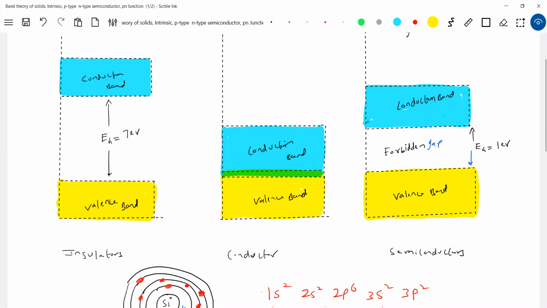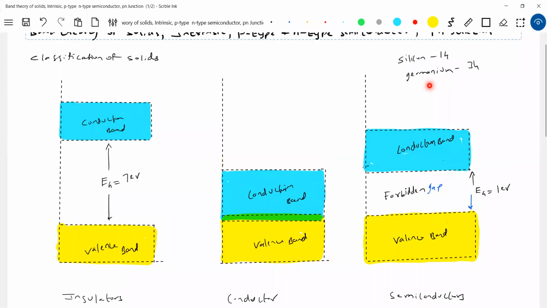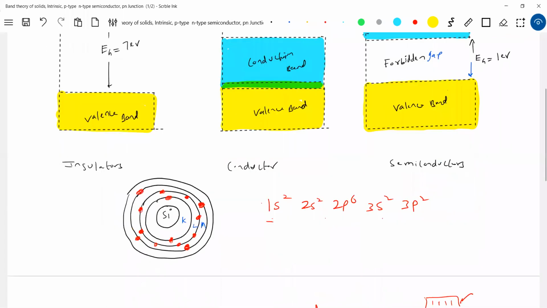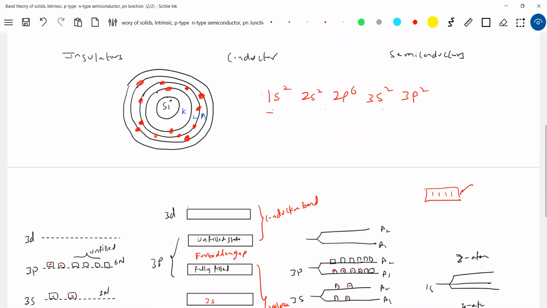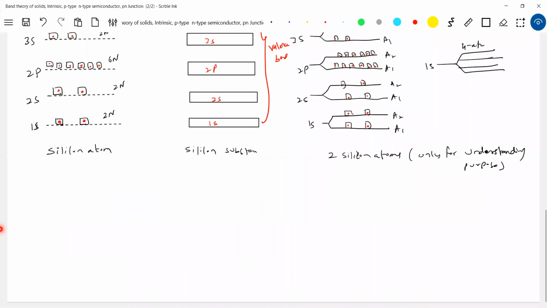I'm more interested in this. We have already studied this in current electricity, and this is of no use here. We are going to study semiconductors. What are the semiconductors? We have germanium and silicon. These are the primary ones. So we'll look at the structure here. What is silicon? If you look at the atomic structure of the silicon substance,